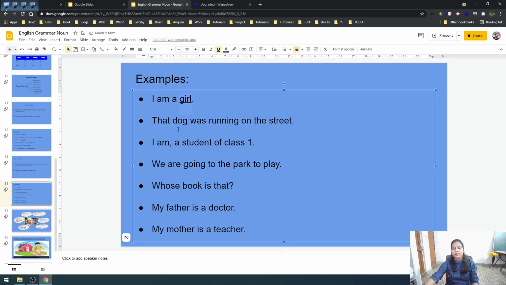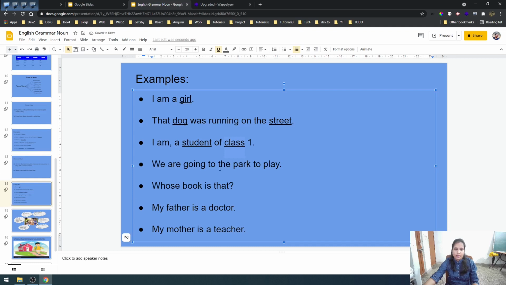Then again, that dog was running on the street. Here we have got two common nouns. One is dog. Which is the other one? It is street. Okay. So again we will underline street also. I am a student of class 1. Again here student is a common noun. And class is also a common noun.